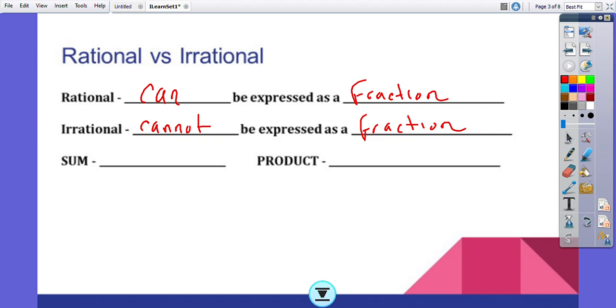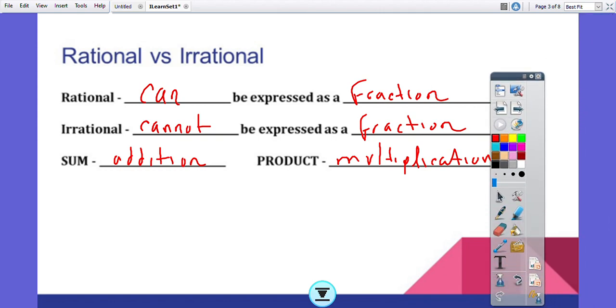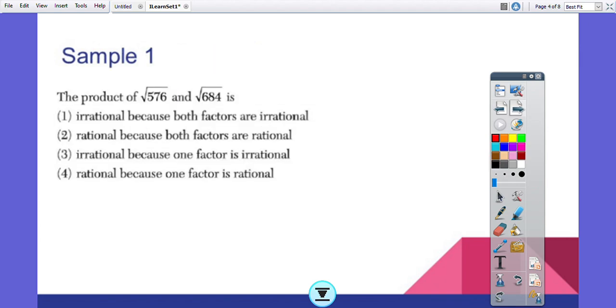Now, in some of these problems, you will see the word sum, and the sum just means addition. And the product means a multiplication, right? So it means multiplication. Once we have established that, we're going to go ahead and move on to the first exercise in our packet, which is going to be this one.